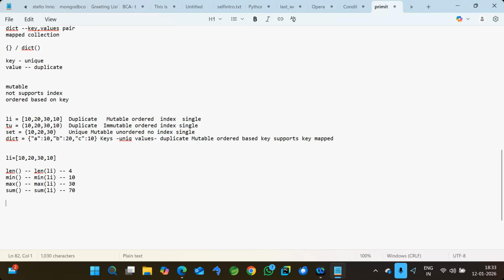And similarly, we have del, a keyword to delete the entire list. For example, del li will delete the complete list. Similarly, if you specify del li of 0, it will delete the specific index-based value. That means li of 0 will delete the first value. So likewise, the del keyword also we can use. These, whatever I mentioned, are common for all these collections. It will work with all the collections.